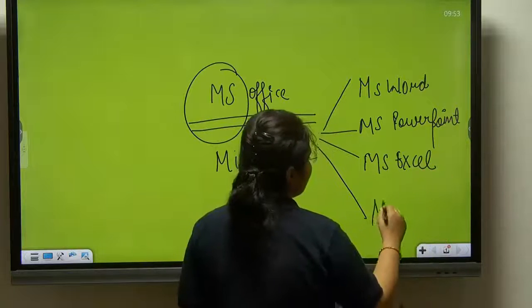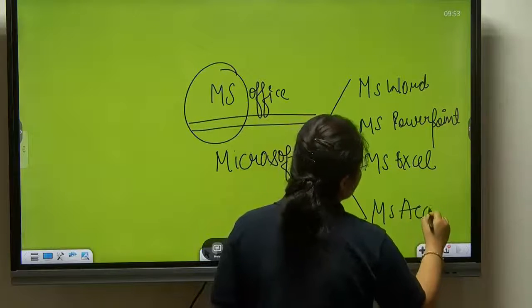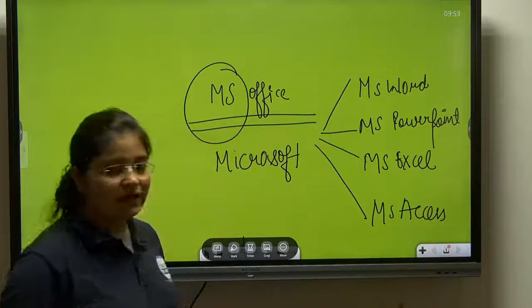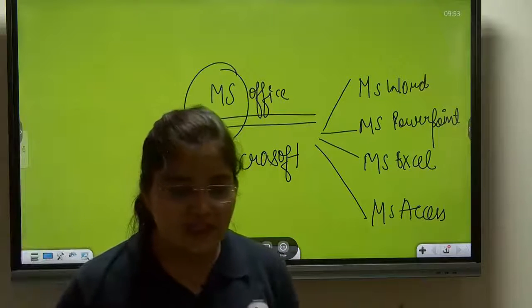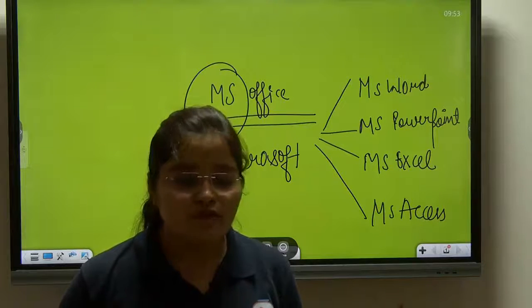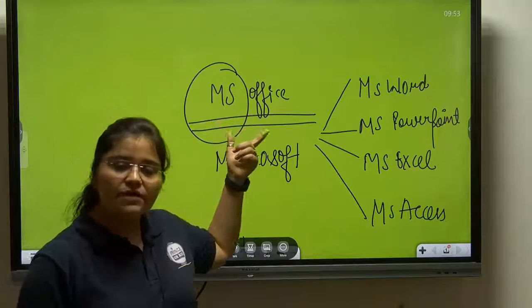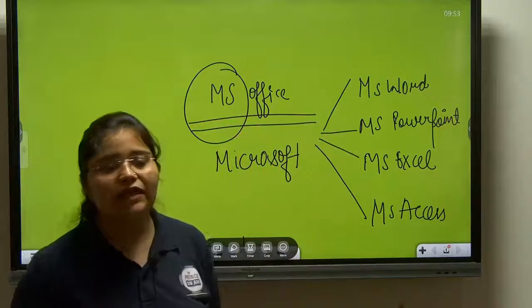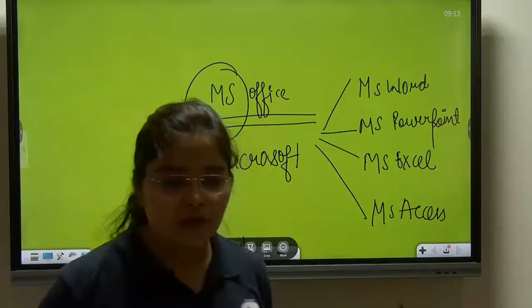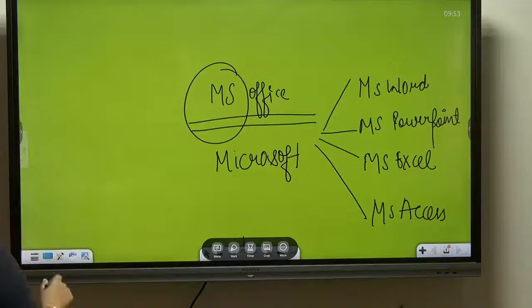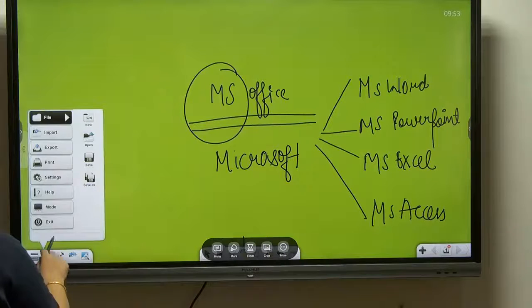Then we have MS Access for database. So in this way, we have different applications within a single software application, that is MS Office, and all these applications are developed by Microsoft only. Okay.